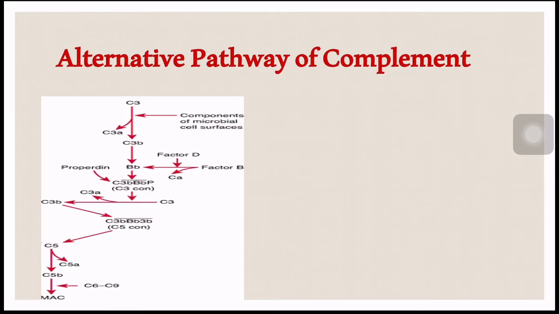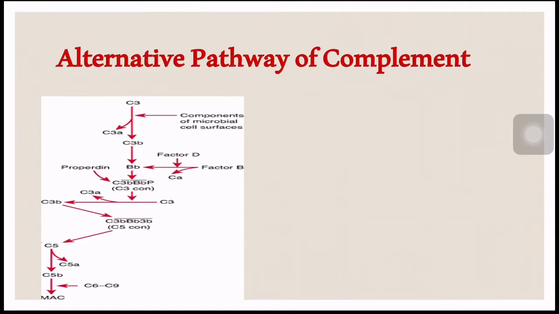Complement cannot bind to free antigen or the free antibody. It can bind only to the antibody that is already combined with the antigen. Not all the classes of immunoglobulin are able to fix the complement, but IgM and IgG, they can fix the complement.